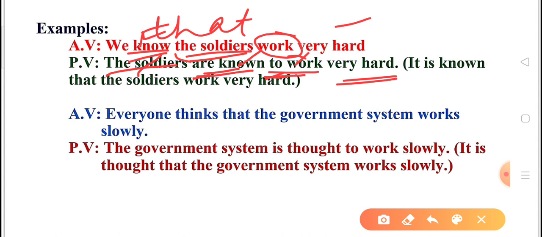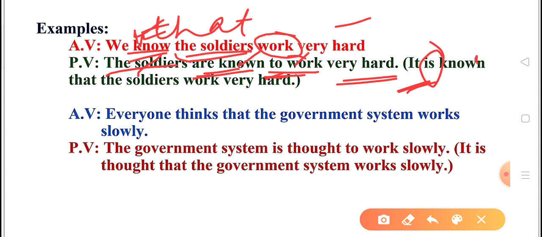Or in the other way we make it: it is known. As I told you, the sentence will begin with it, followed by the be form of the verb. So it is, and then whatever verb is there in the main clause, the part of the sentence which comes before the that clause, we have to change that verb into third form.